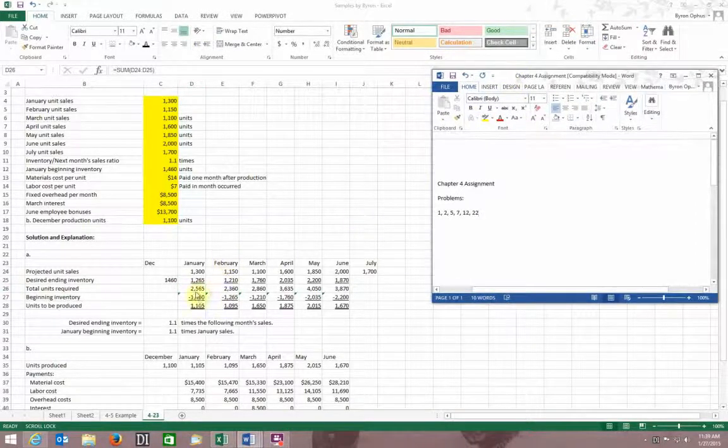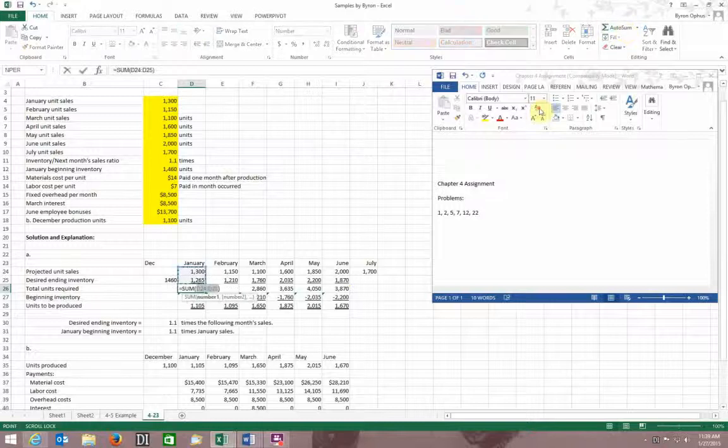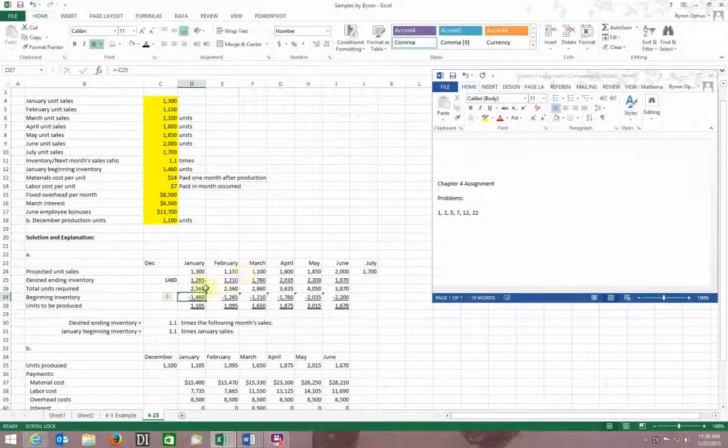Okay, now when I come here, this is total units required, so I've got my projected unit sales plus my desired ending inventory, right? So I've got to have a total there, so I just sum that. Again, I can copy and paste that or drag that all along there. Minus my beginning inventory, because I start the month with some, right?